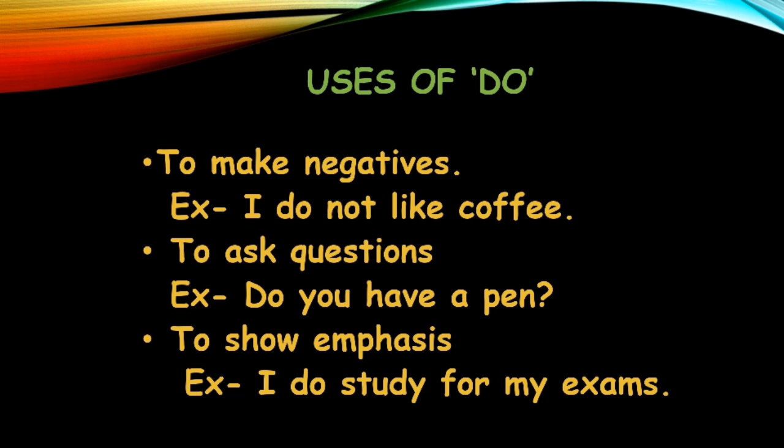To make negatives. I don't like coffee or I do not like coffee. So to make negatives we use do. To ask questions. Do you have a pen? Do you have a book? So it is used to ask questions also. To show emphasis. Now what is emphasis? To focus on something. Like I do study for my exams. That means मैं पढ़ता हूँ. So you are focusing. आप किसी को बता रहे हो. Right?